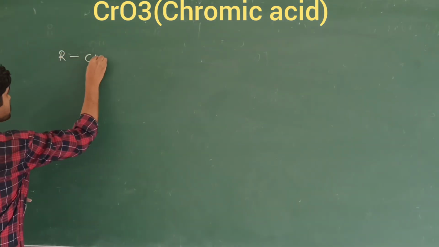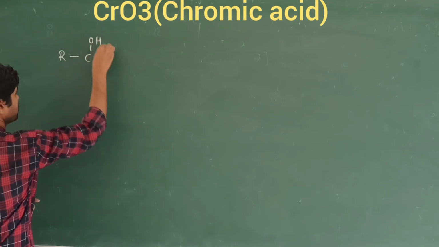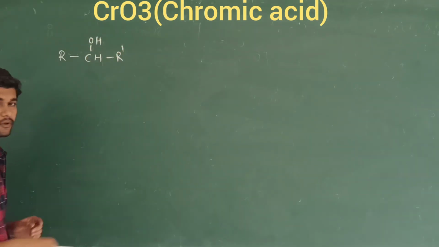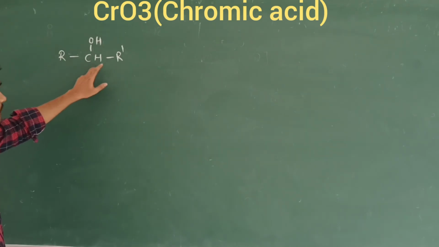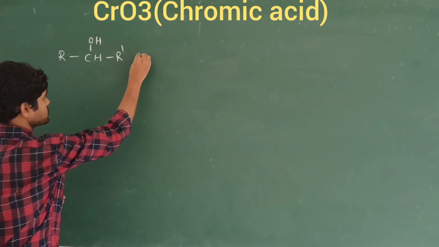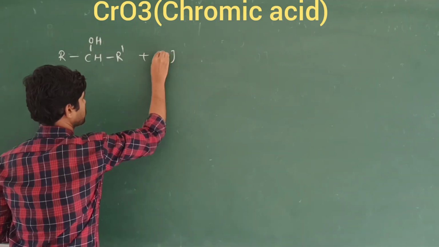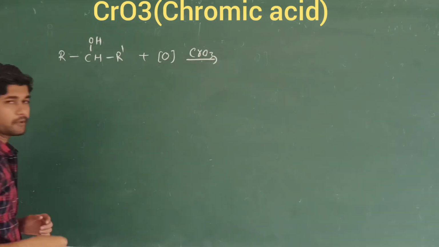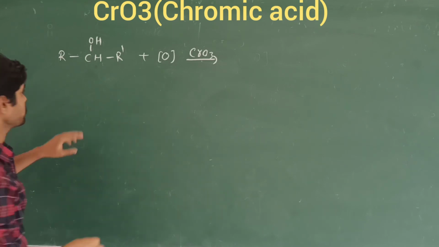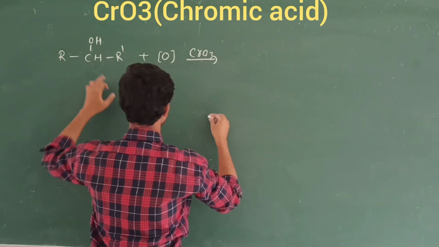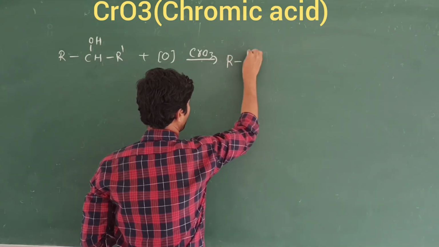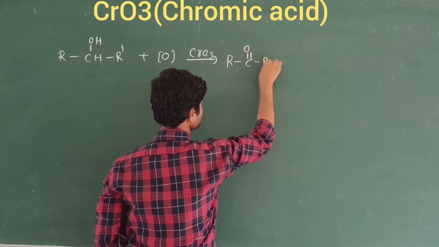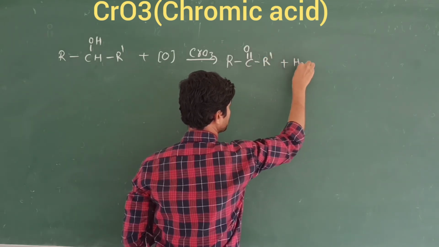So RCH(OH)R' is a secondary alcohol, because two alkyl groups are attached. In the presence of the oxidizing agent chromic oxide, we obtain the ketone group, RCOR', with the elimination of a water molecule.